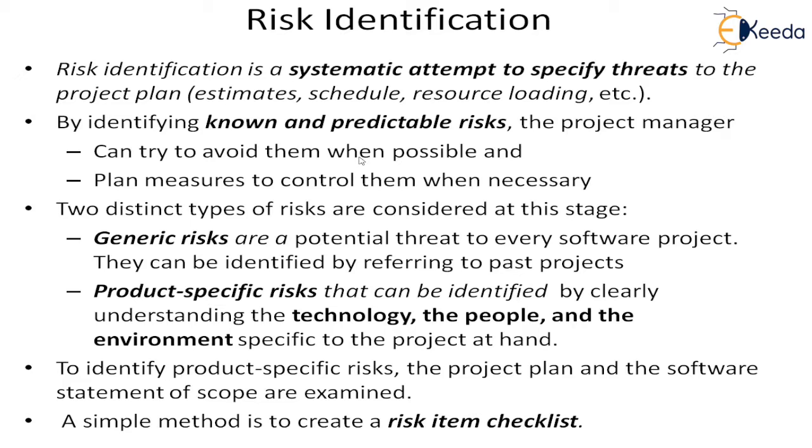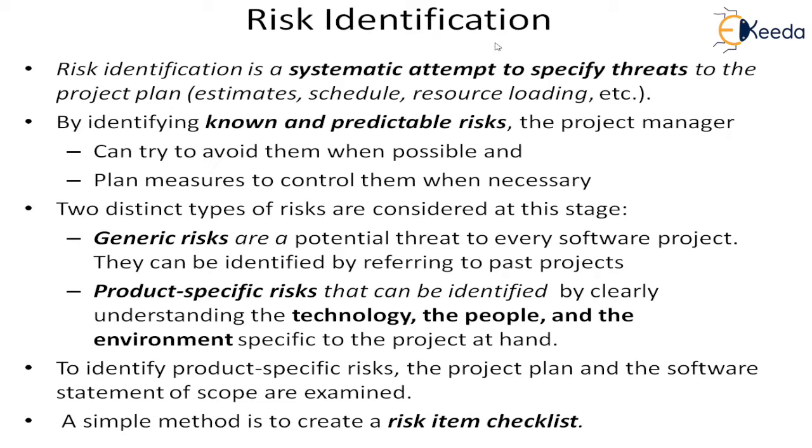Just like a project, we first plan it, and then we slowly design and construct it. Similarly, it is the same thing with risks. We have to first identify what its constituents are. Then we have to plan the measures that we will take, and these planning measures could be the avoidance measures, the mitigation measures, and the controlling measures. Once you have made the plan, you have to keep on monitoring it, and when the incident happens, you have to control it. So this is what the project manager has to do.